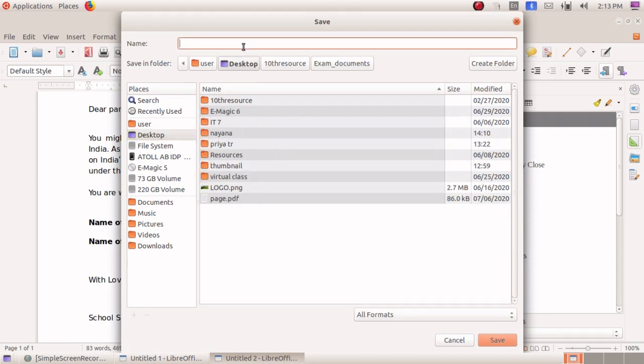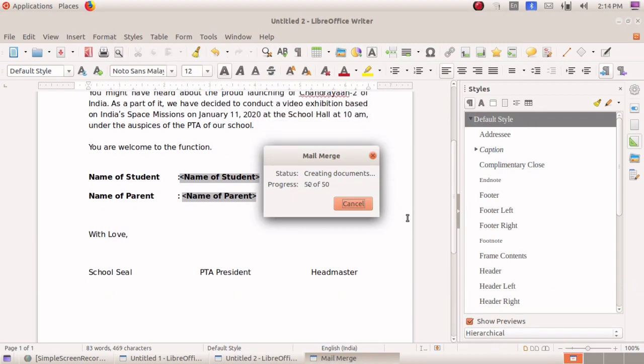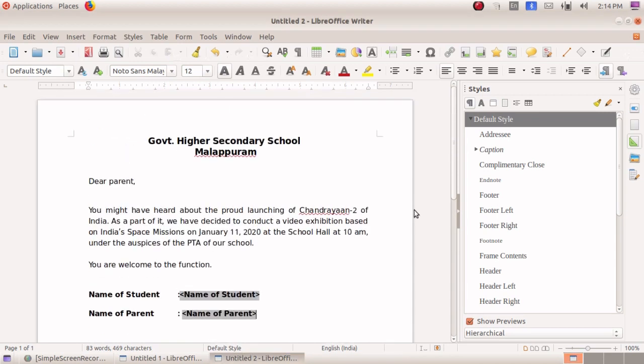I am giving the file name as parent. File name, anything you can type in that. Just save. Your file will be saved as that single document. We'll see that now, it is ready. Let's see what is in that.